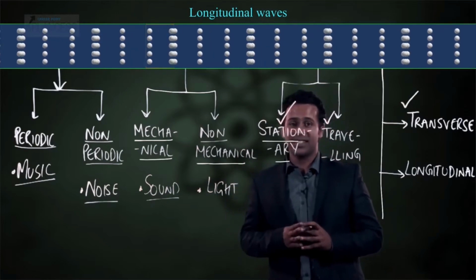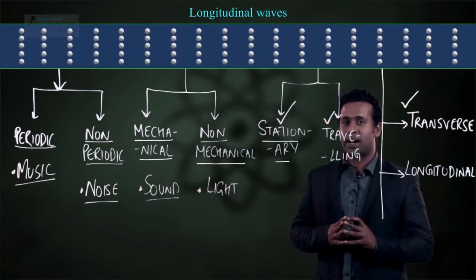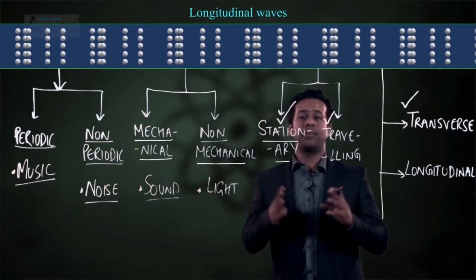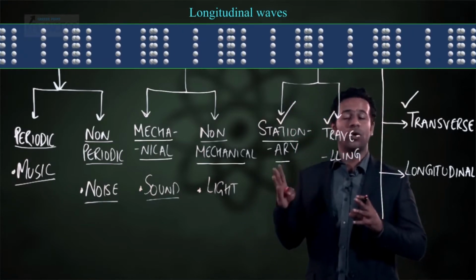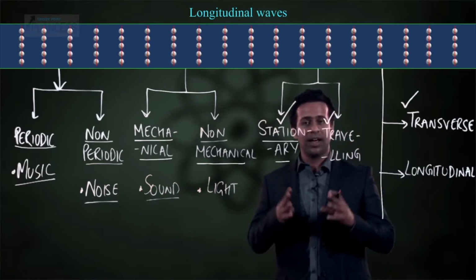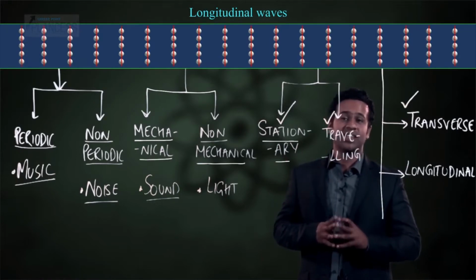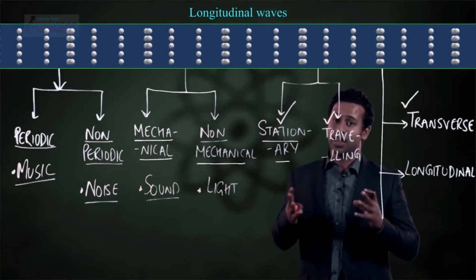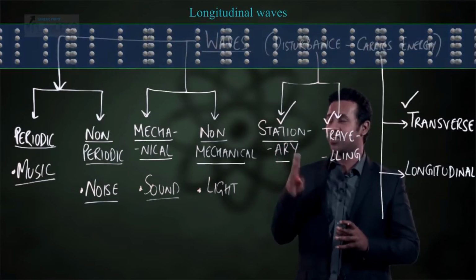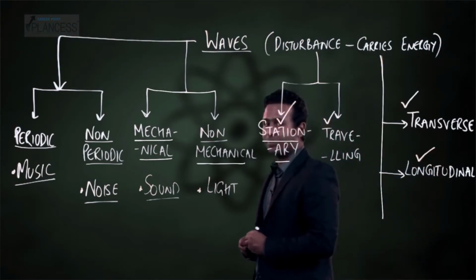So, in this case, let's look at the spring again as a collection of particles. What do you see the particles doing? All of them are vibrating horizontally. Notice that they are not moving vertically, and also that their mean position remains the same, which means they oscillate, but on an average, they remain where they are. Again, in this case, mass is not getting transferred, and hence this is a wave. So, this was an example of a longitudinal wave.